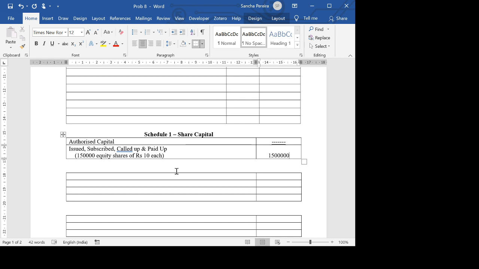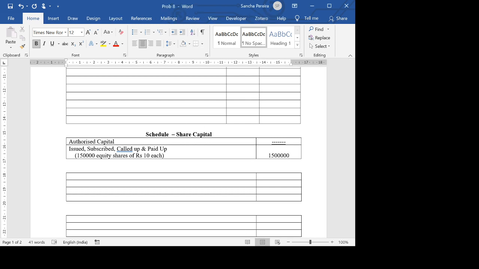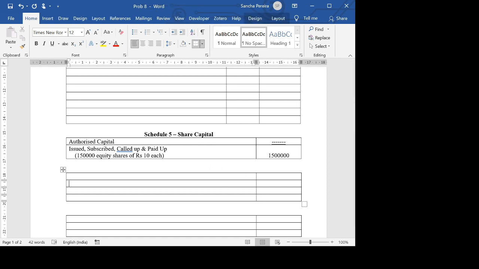Next, we have schedule 3. Again, borrowings. There's nothing that we have discussed under borrowings. So that also won't come. Sorry. Thank you, Manali. It is schedule 5, sorry. So borrowings also we don't have anything.